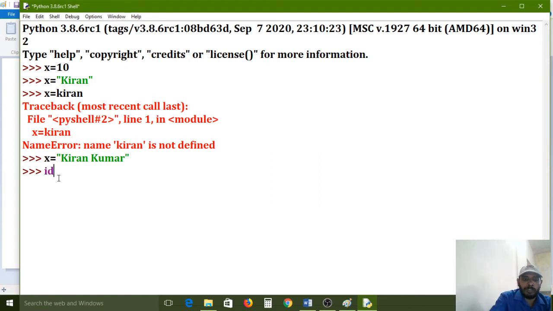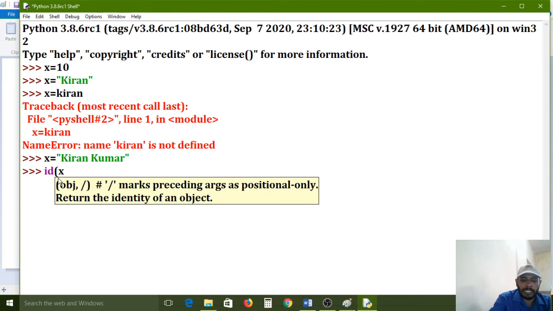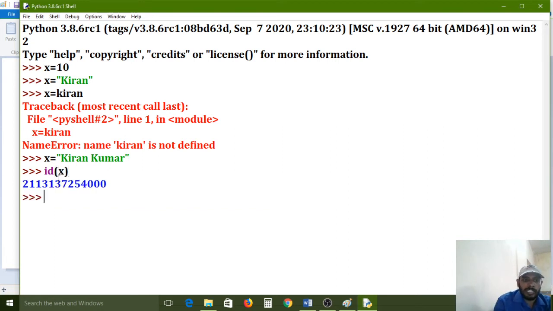Now we have to see the memory address. id(X): the value is 2113137254000. This is the memory address of the X variable stored in RAM. It has been fixed. Now I want to change that value: Kiran Kumar, removing the space.